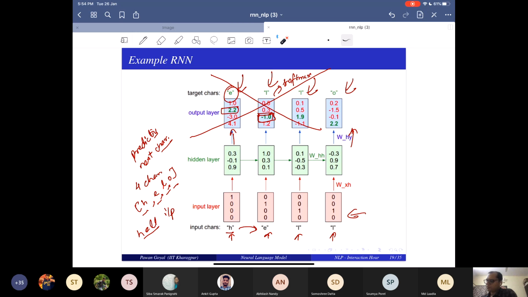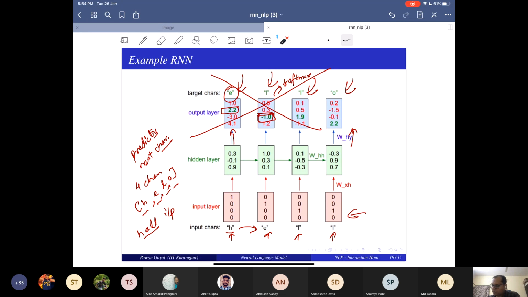Max probability. And if you're doing something like generation, where you want to generate new things, you can do sampling. But in classification, you can just take the max probability from this. Okay, fine. Anyone else has a question?